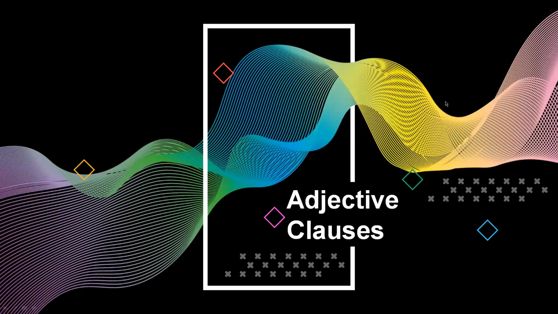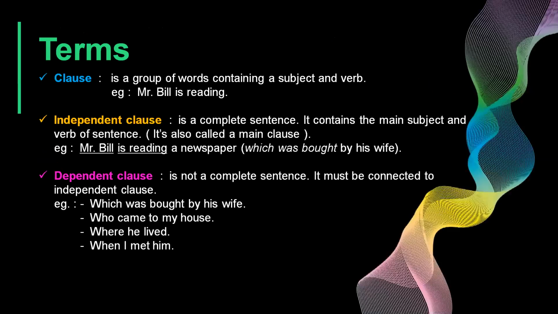Adjective clauses. A clause is a group of words containing a subject and verb. Example, Mr. Bill is reading. An independent clause is a complete sentence. It contains the main subject and verb of the sentence. It's also called a main clause. Example, Mr. Bill is reading a newspaper.